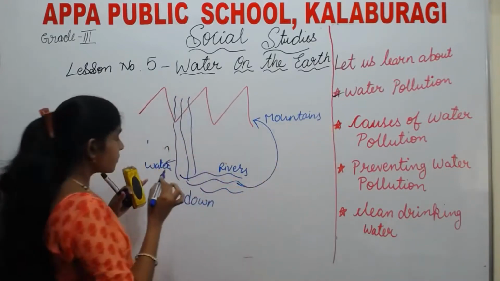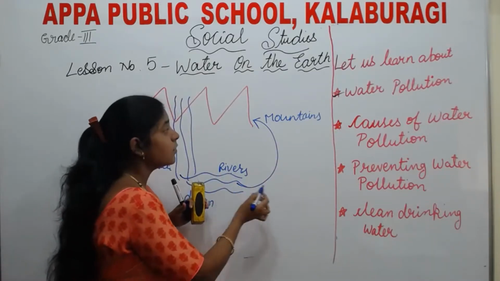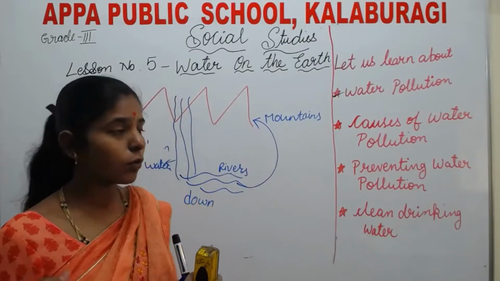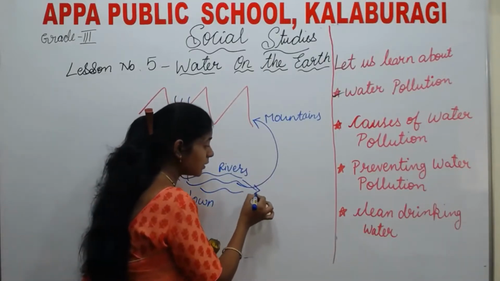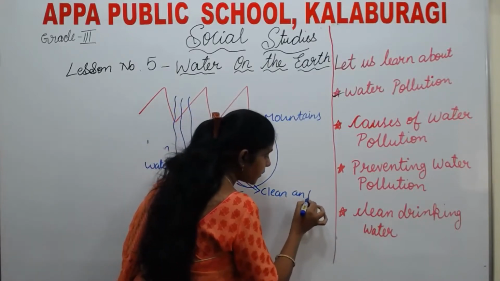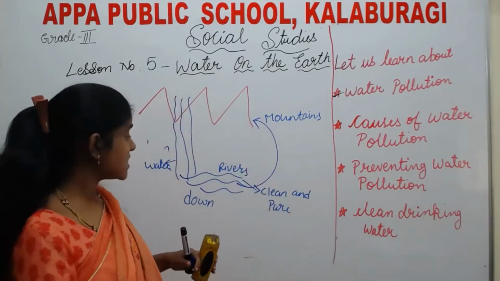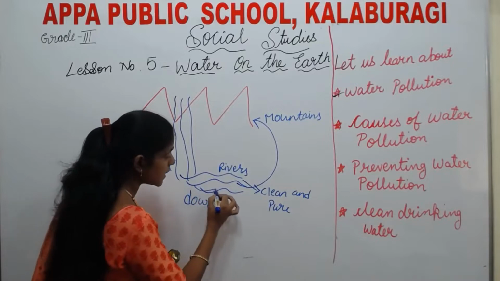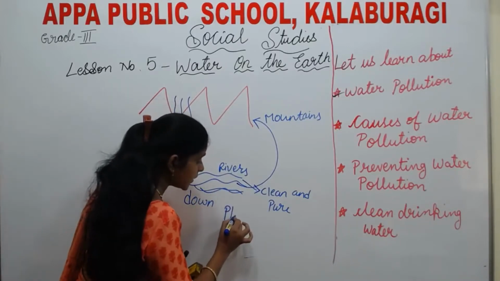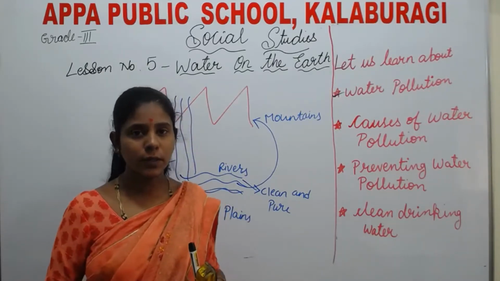See here, the water that flows down from mountains and forms rivers is clean and pure water. This water is what? Clean and pure water. But as it enters the place where people live, the water becomes polluted.